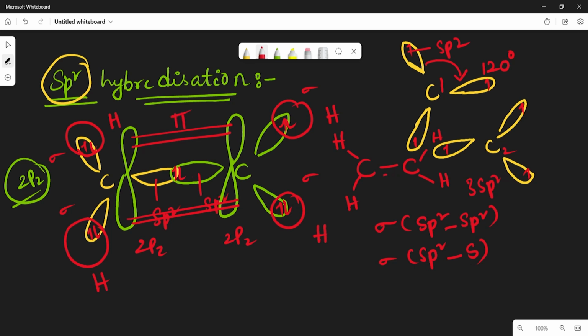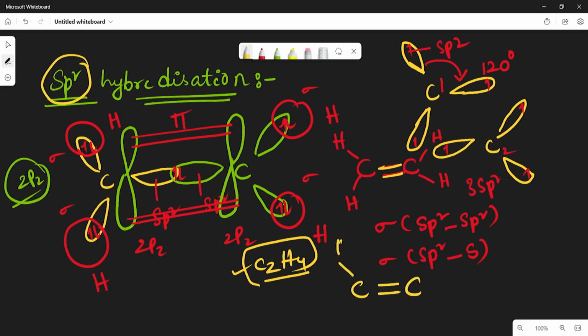So between the two carbon atoms there exists a double bond. Like this, the C2H4 molecule will exist. In the C2H4 molecule, the bond angle is 120 degrees and it is a planar structure. Between the two carbon atoms there exists a double bond: one sigma bond and one pi bond.